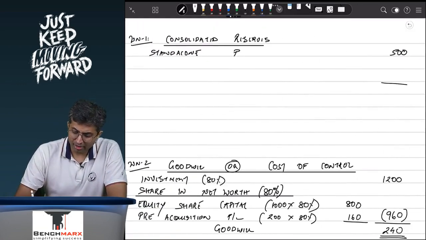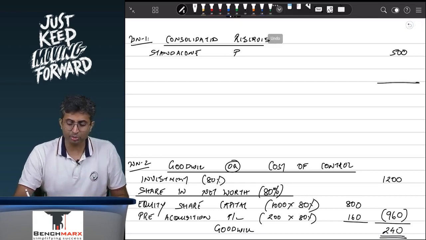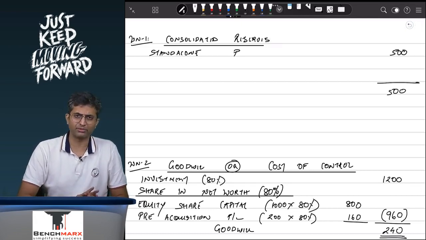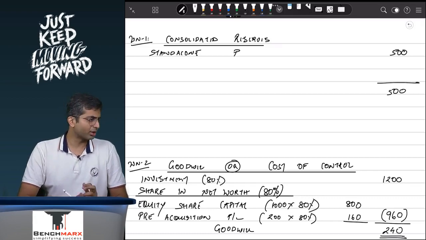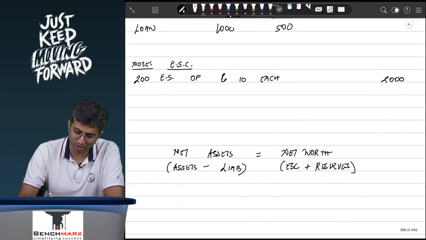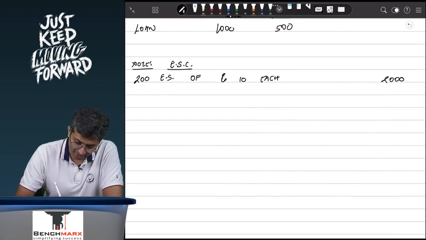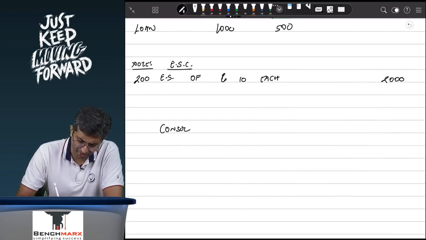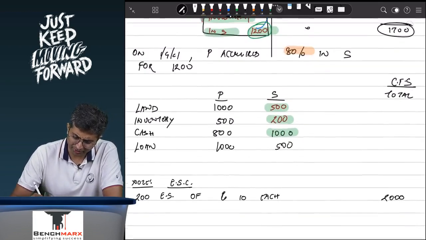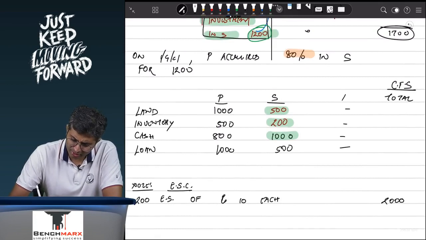Reserves: there are no reserves of the subsidiary which are attributable to the parent, and hence this is coming to 500. If you want to prepare the consolidated balance sheet, you have enough data now to do so. You would obviously prepare this in the Schedule 3 format, but I need to explain the concept to you, so we can just take a simple T format. There are no adjustments, and hence we can take the totals 1500, 700, 1800 and 1500.